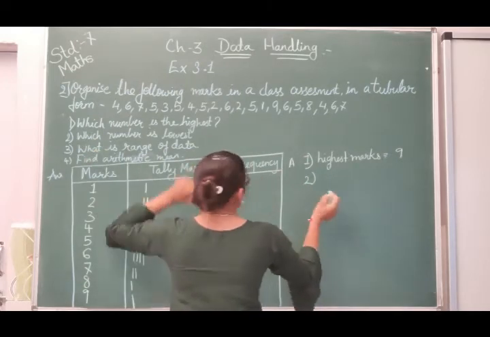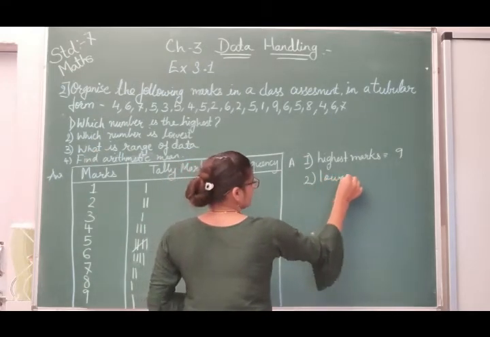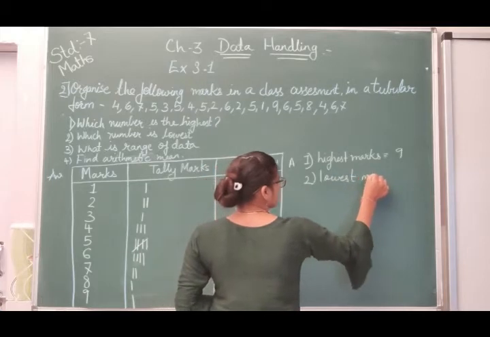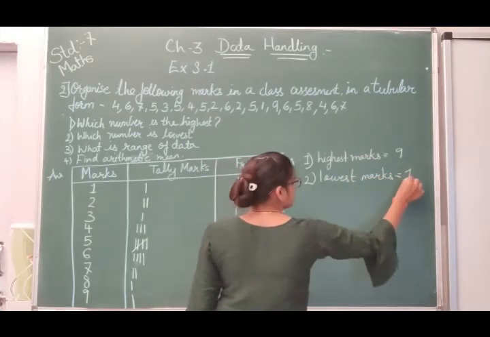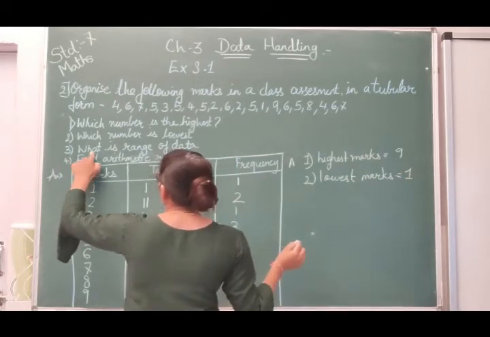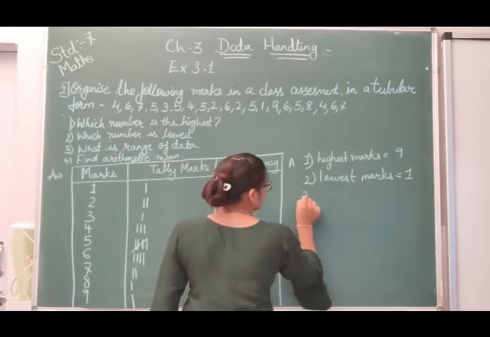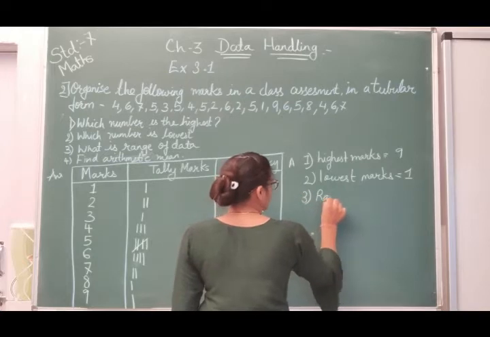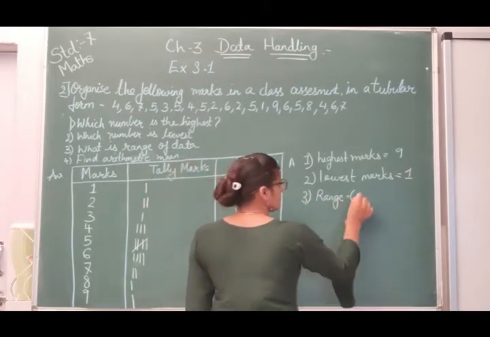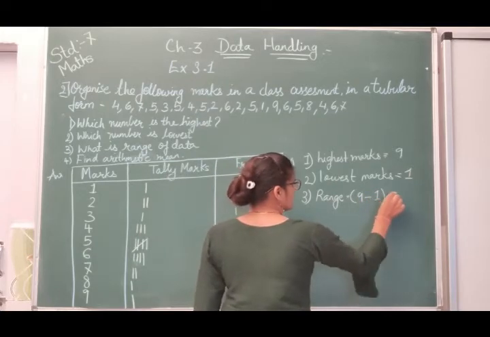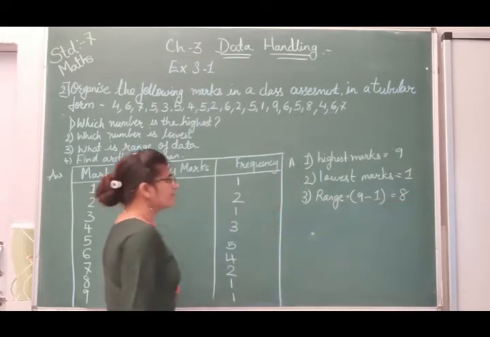Now which number is lowest? The lowest will be 1. After that, third, what is the range of data? For range we have to do highest minus lowest, meaning 9 minus 1, the answer will be 8.